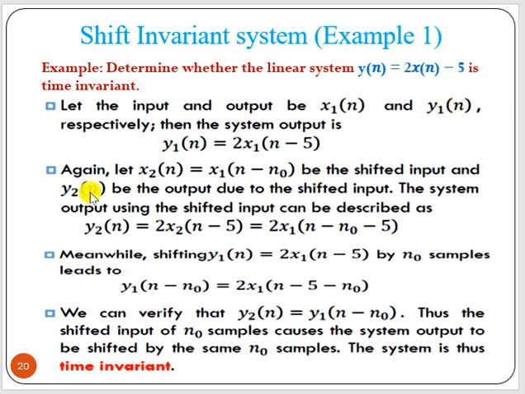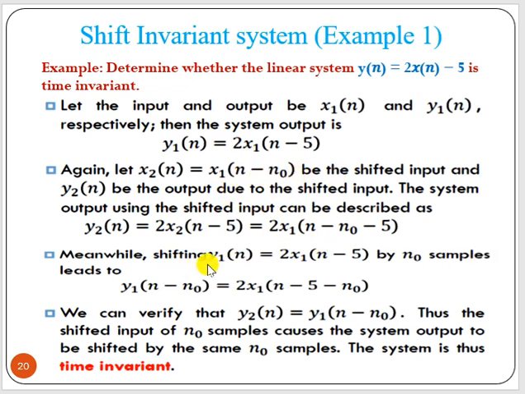Again, x2 of n is x1 of n delayed by n0, the shifted input, and let y2 be the output due to the shifted input. The system output using the shifted input can be described as y2 of n. If we delay this, we will have twice of x1 of n minus n0 minus 5. So instead of n, we are writing n minus n0.